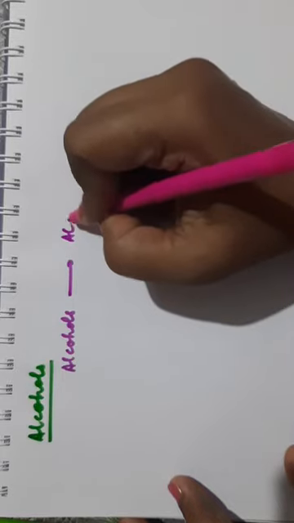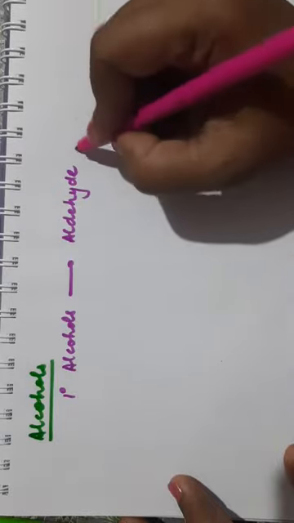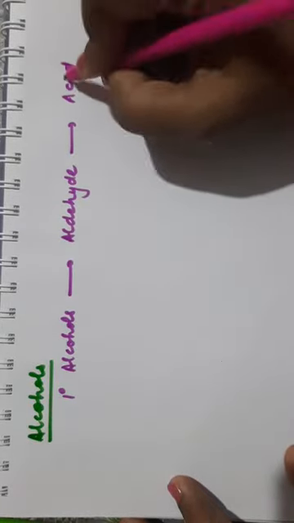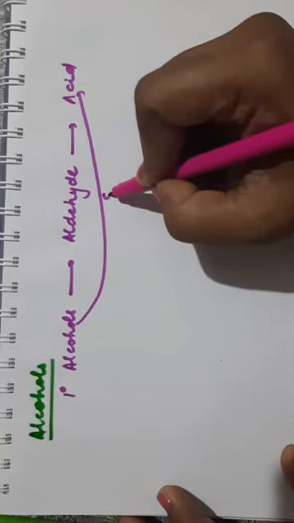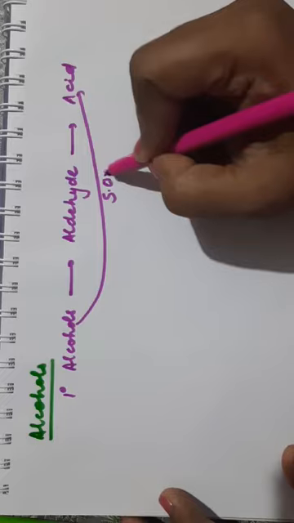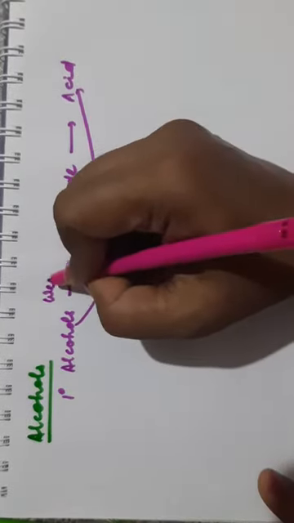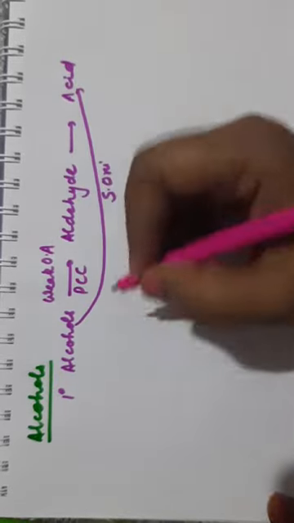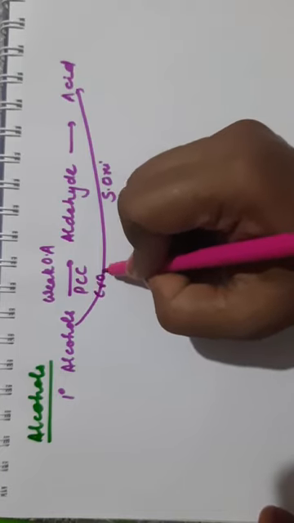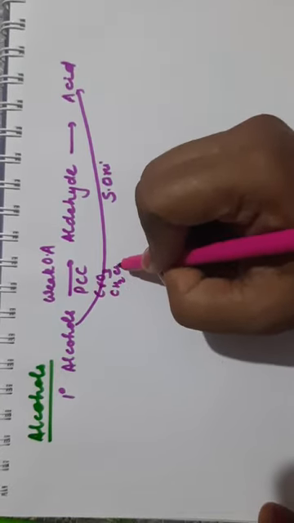Now next is reaction with alcohol. See, alcohols are first oxidized to aldehydes. If it is a 1 degree alcohol, it will be oxidized to aldehyde, and aldehyde is further oxidized to acid. So if you are using a strong oxidizing agent, we will get the acid as a final product. But if you have used a weak oxidizing agent, like PCC, then CrO3 in CH2Cl2.